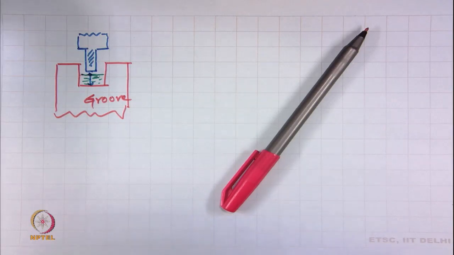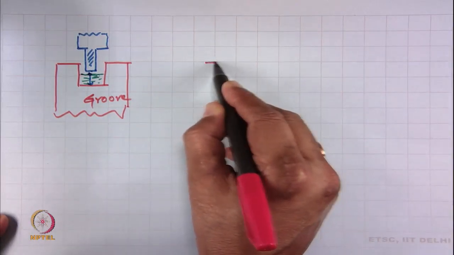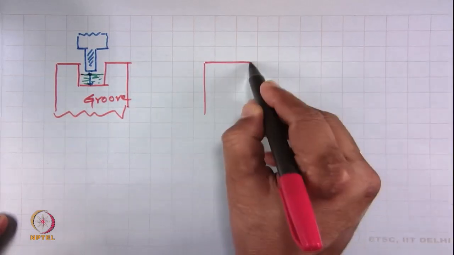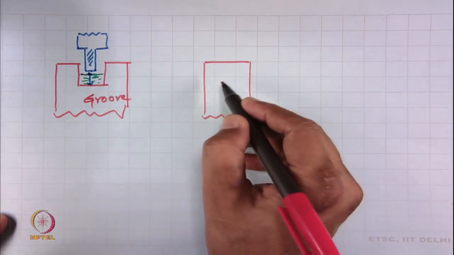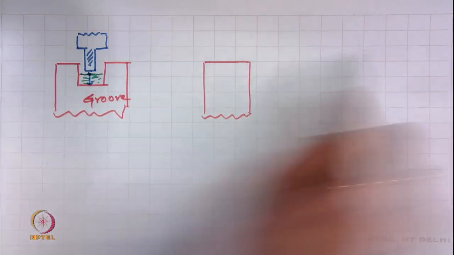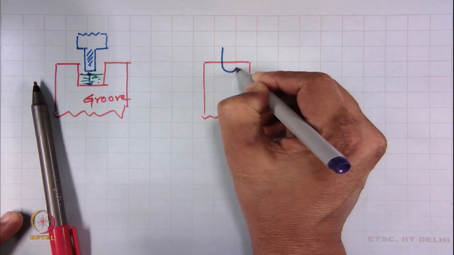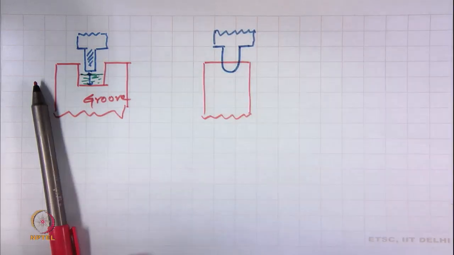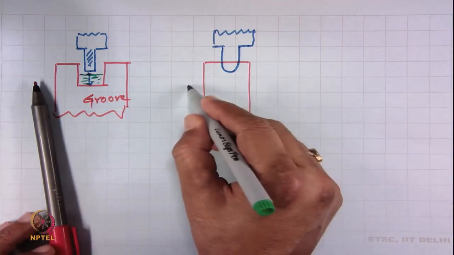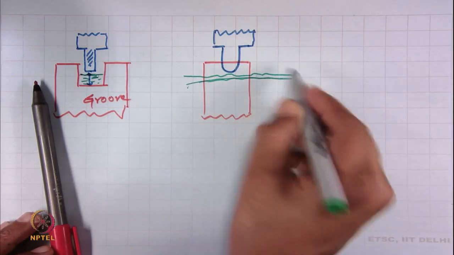Okay. And if I draw the side view of this, this is the contour, and this shoe is on the material which is moving.